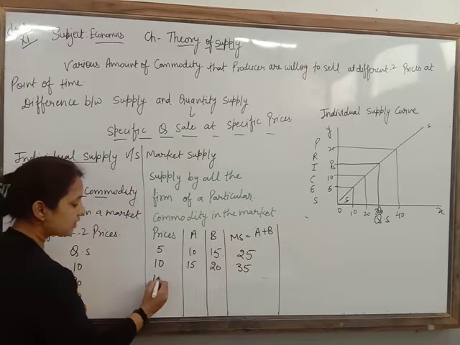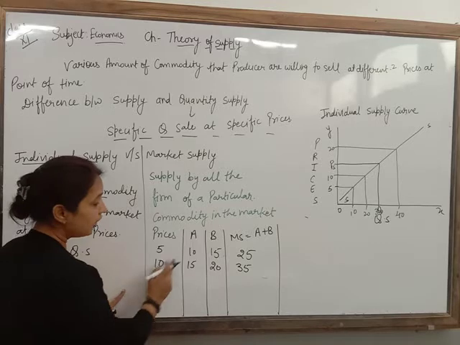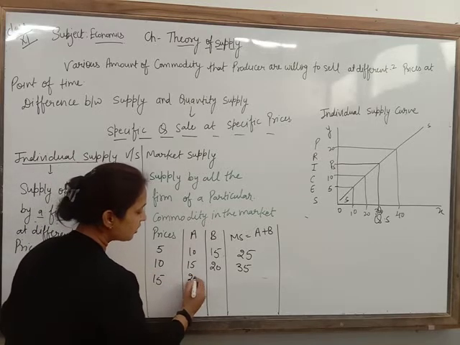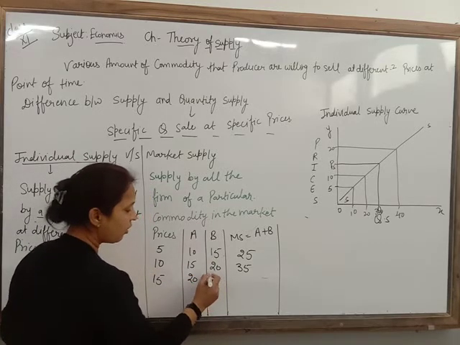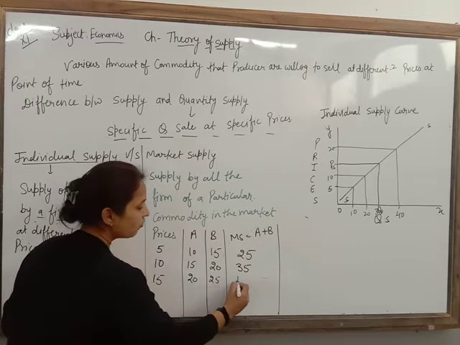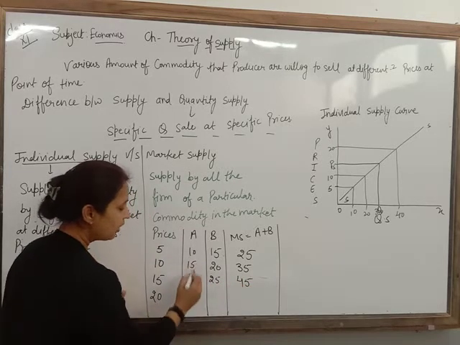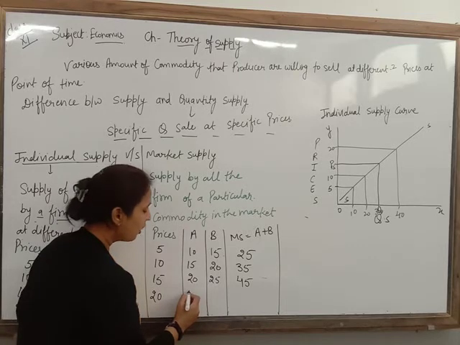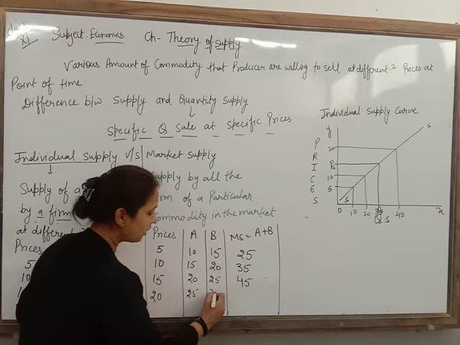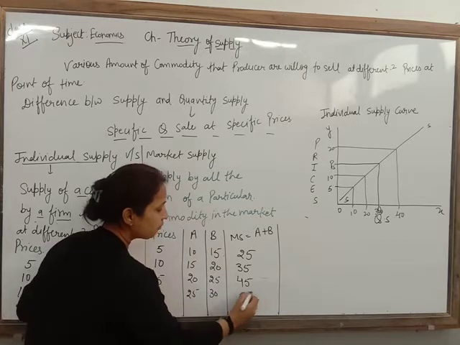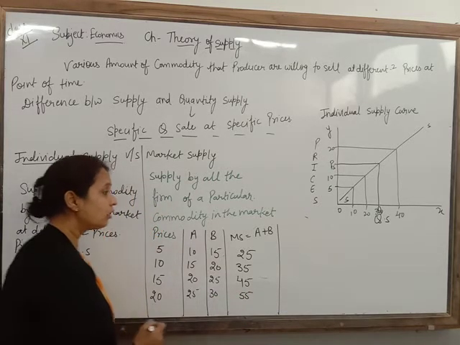If the price is 15, then A is going to supply 20 units and B is going to supply how many units? 25. Then what will be the market supply? 45. If the price is 20, then A is going to supply 25 and B is going to supply 30. Then what will be the market supply? 55. Now how are we going to show it?